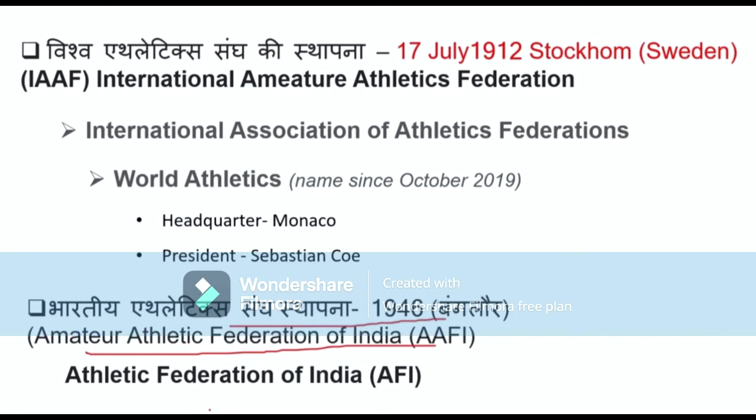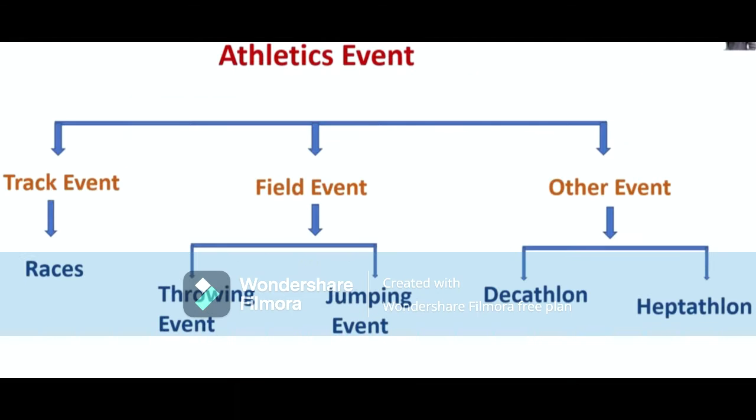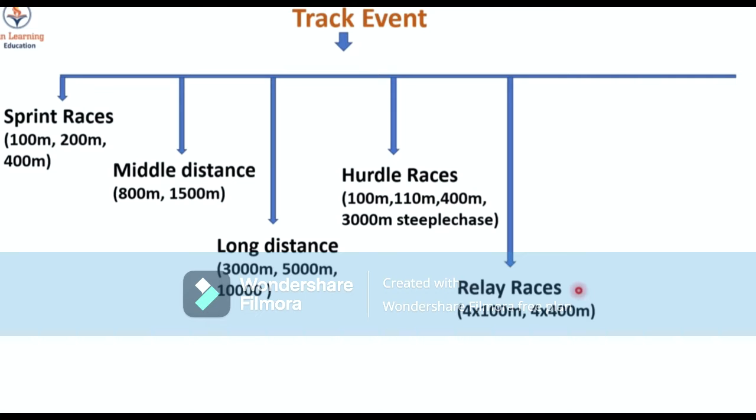In India, athletics is governed by AFI, Athletic Federation of India, which was formed in 1946 and its headquarters are in Bangalore. Let's talk about what are the different types of athletic events. Track events include races. Field events include throwing events and jumping events. Other events are decathlon and heptathlon. Let's talk about what are the different types of races in track events.